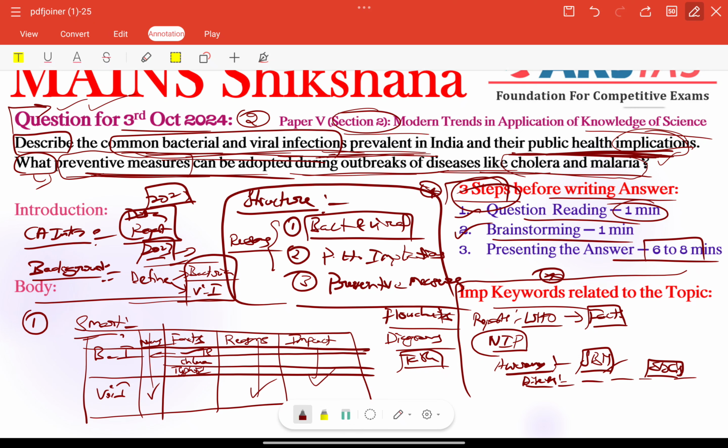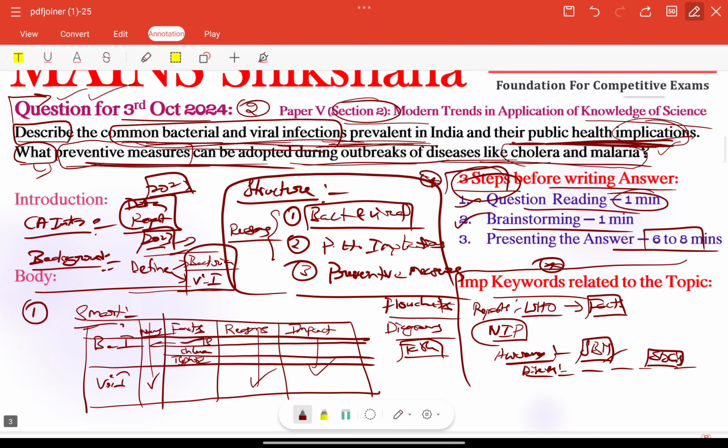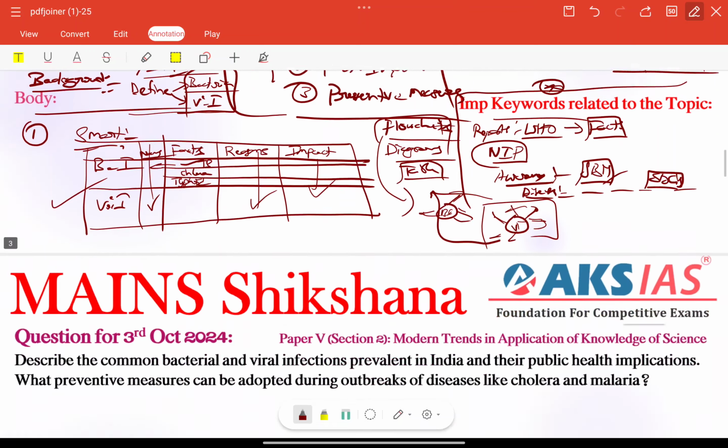Otherwise it will waste our time and also space here, right? So other than that, we can also include some flowcharts separately for bacterial infection, right? Or we can use some for viral infections, right? Using 2 flowcharts here we can manage it, right? So this is the smartest work here.